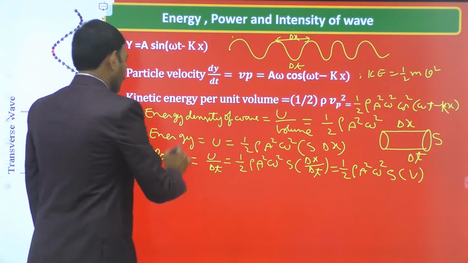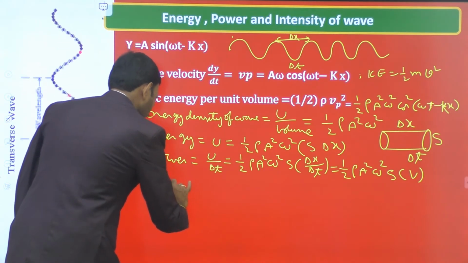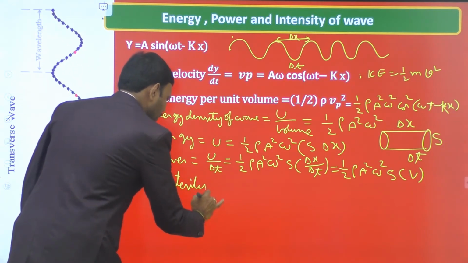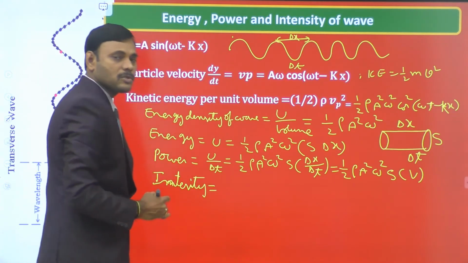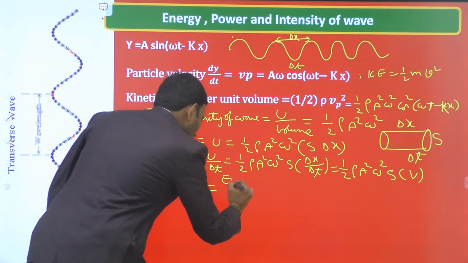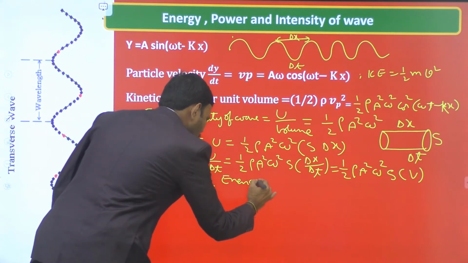Then intensity of wave. This is a very important physical quantity belonging to the propagation of wave. Intensity means energy per unit area per unit time.